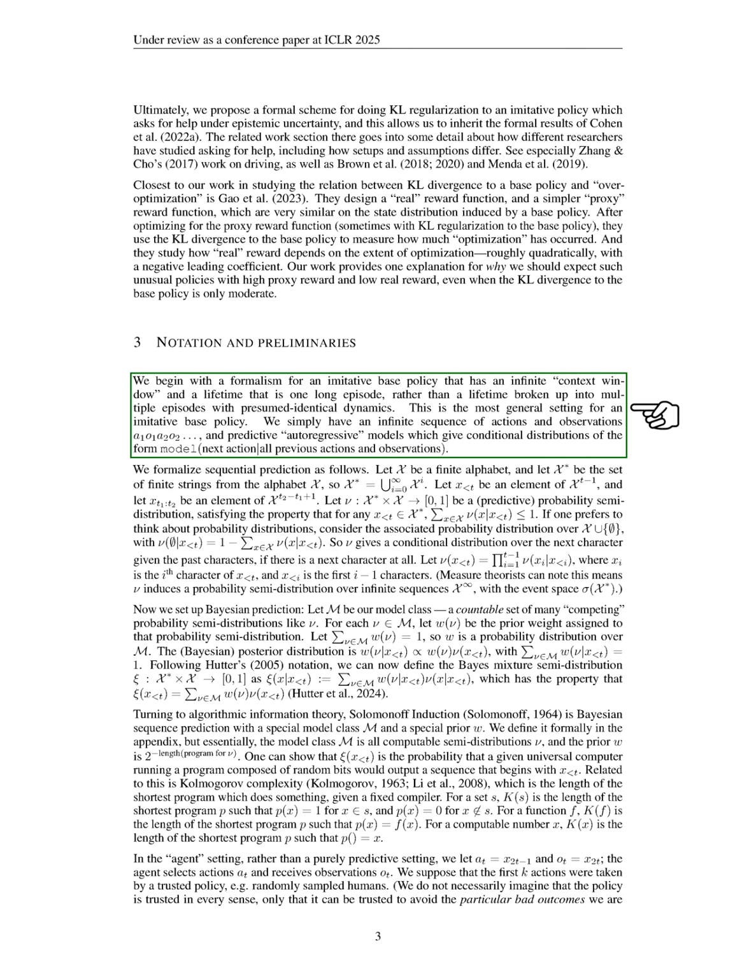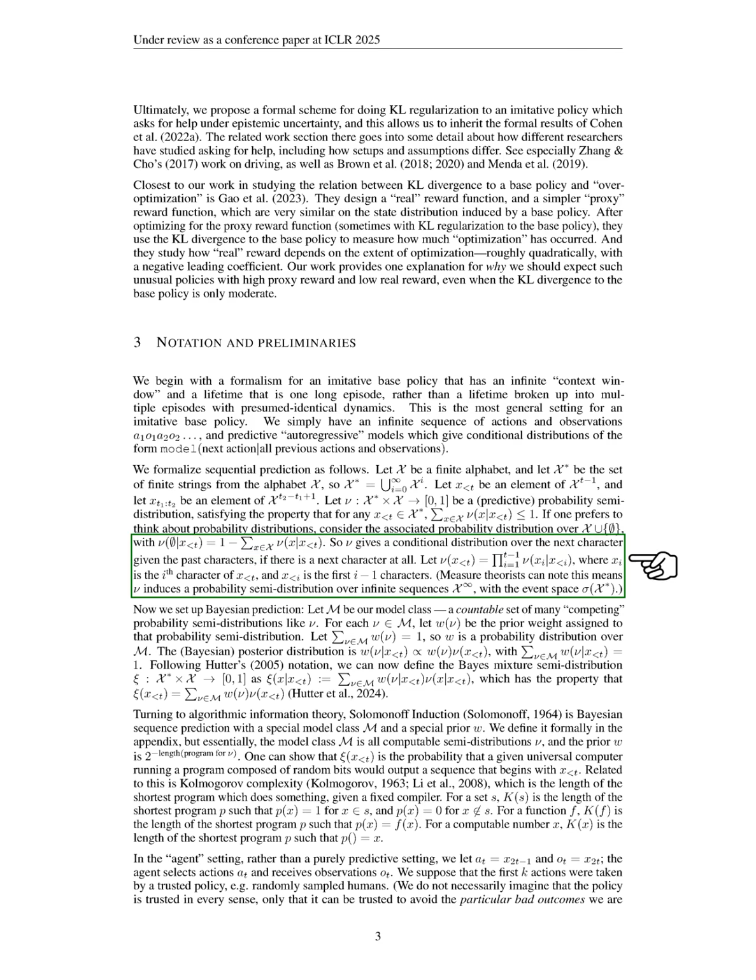This general setting involves an infinite sequence of actions and observations, with predictive models providing conditional distributions based on previous actions and observations. We formalize sequential prediction using a finite alphabet and define a predictive probability semi-distribution that adheres to specific properties. This distribution allows us to predict the next character based on past characters.